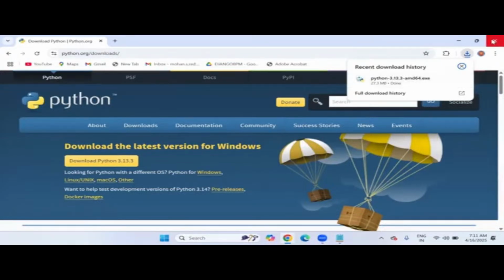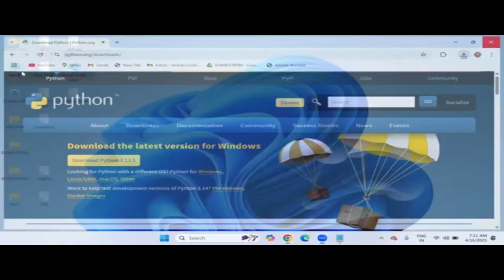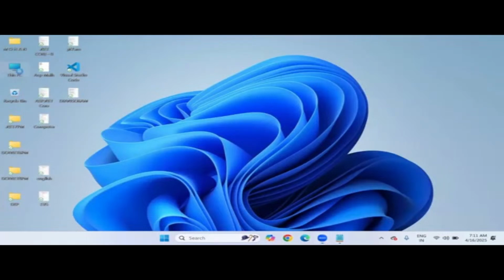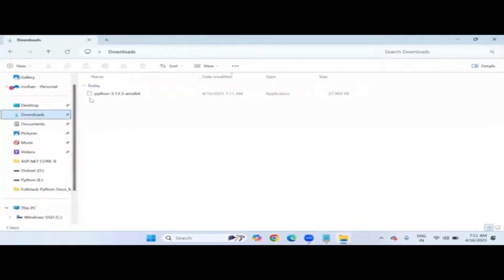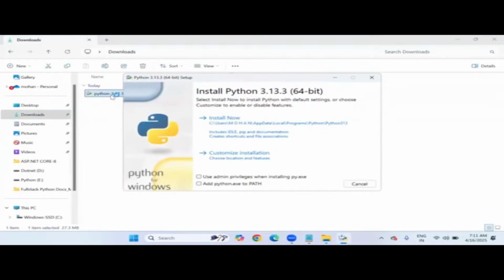The 3.13.3.exe file is there. Okay, let's close this window and go to the Downloads folder on your computer. There you can observe Python 3.13.3. Just double-click on it to install this executable file in your system. Wait for some time here.